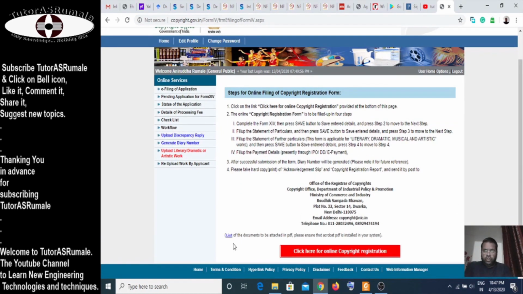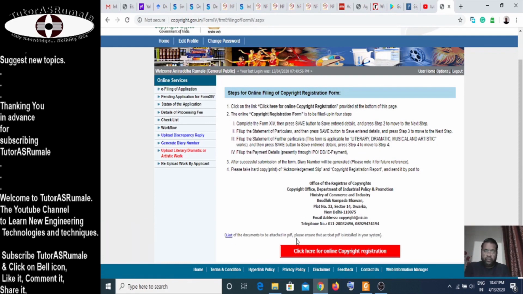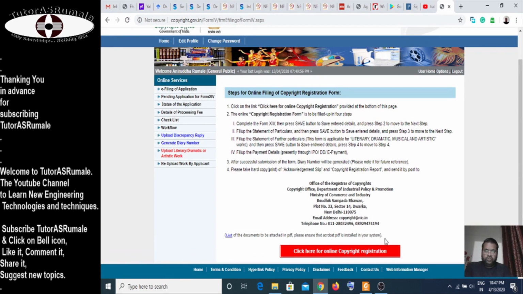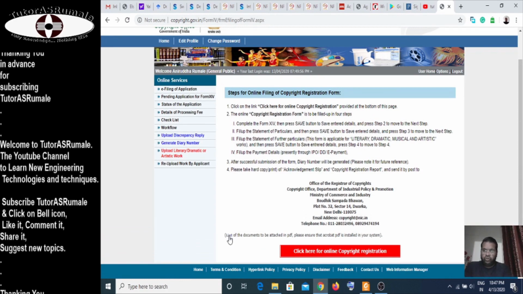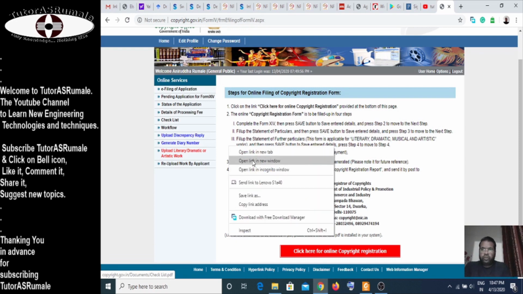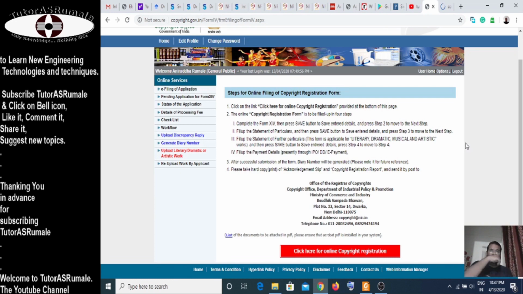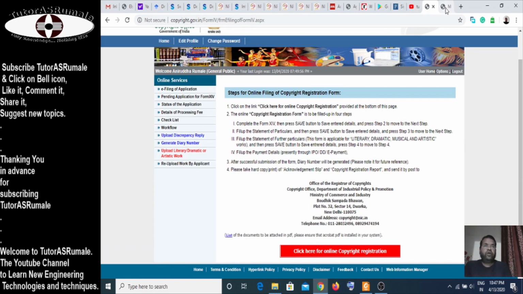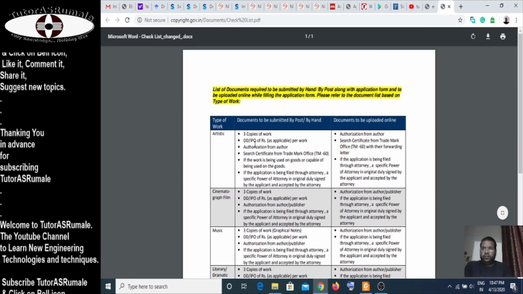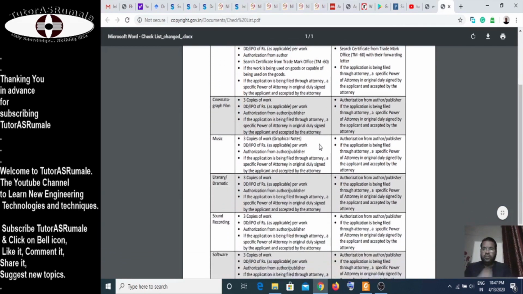Following this, a list of documents is attached in a PDF, which you will need to install in your system. So here is the checklist of the documents for the PDF. Let's see what documents we are required to have.